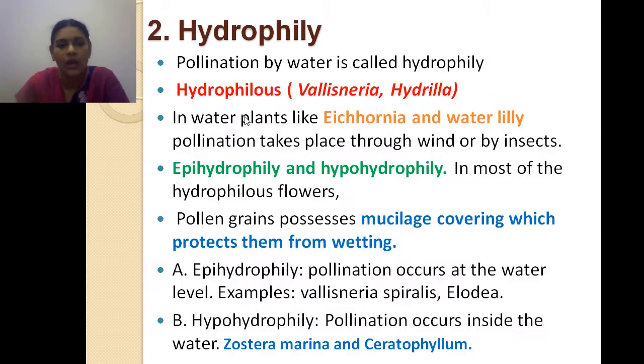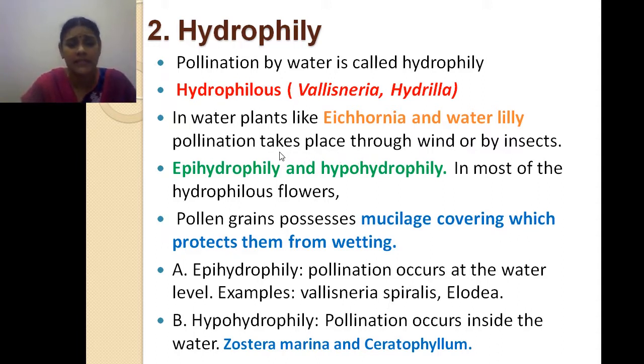Next I am coming to hydrophily. Pollination by water is called hydrophily. Hydrophilous plants are Vallisneria and Hydrilla. I already explained that pollination by air or wind is called anemophily. Likewise, pollination by water is called hydrophily. Examples of hydrophilous plants are Vallisneria and Hydrilla. Water plants like Eichhornia and water lily,